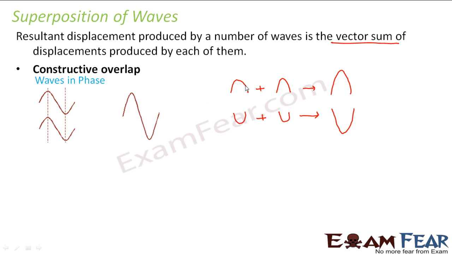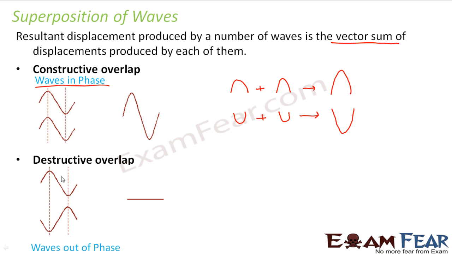Why is it known as constructive? Because two things added up to form something better. We say many times, okay, this is a constructive verb. That means you are building up something, you are constructing something. So here also, when two waves join together, they are building up something better. So this is known as constructive overlap. Now, constructive overlap is possible with waves in phase. That means if both the waves are in phase, only then constructive overlap is possible.